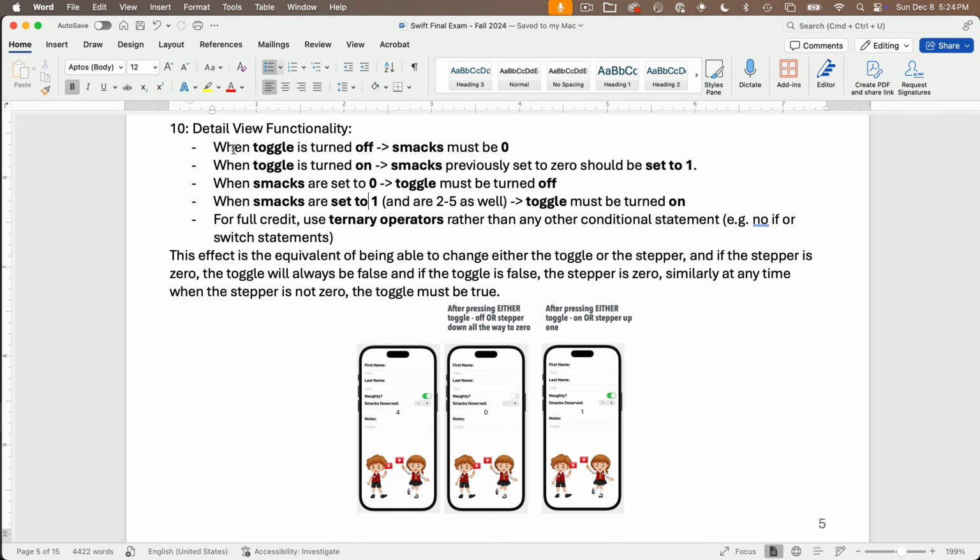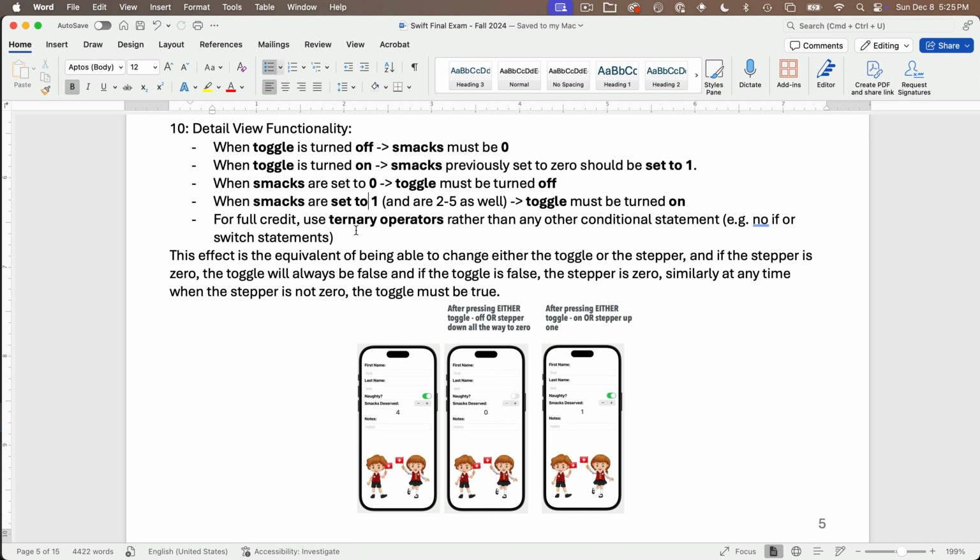Nice. For question 10, we're going to work with some detail functionality. So when the toggle is turned off, we want the smacks to be set to 0. When the toggle is turned on, we want to set the smacks that were previously 0 so that they're 1. When the smacks are set to 0, so we move down with the stepper, we want to make sure that the toggle is turned off. And when the smacks are moved up to 1 as well as 2 through 5, using the stepper, we want to make sure that the toggle is turned on.